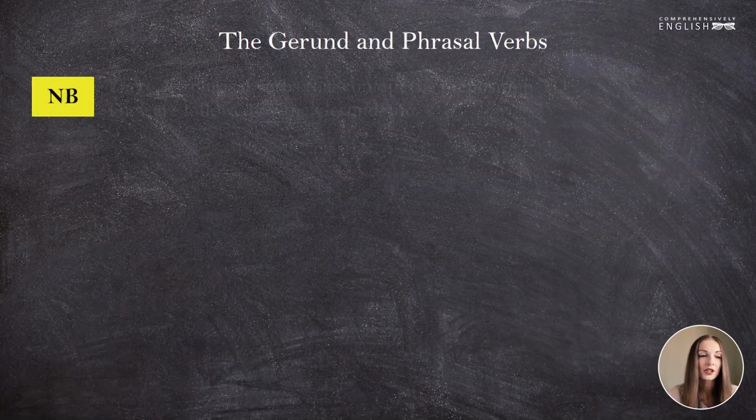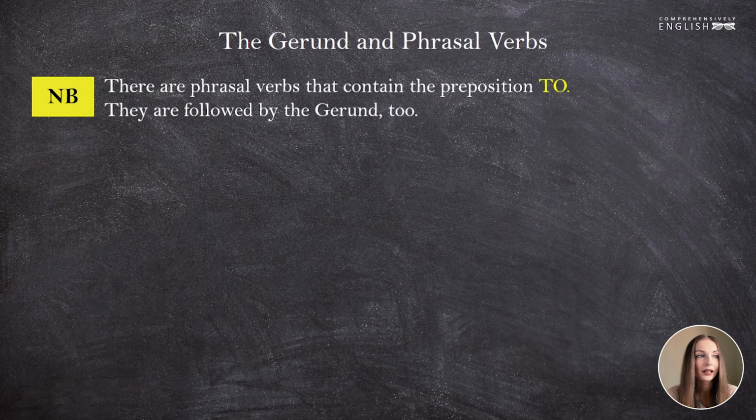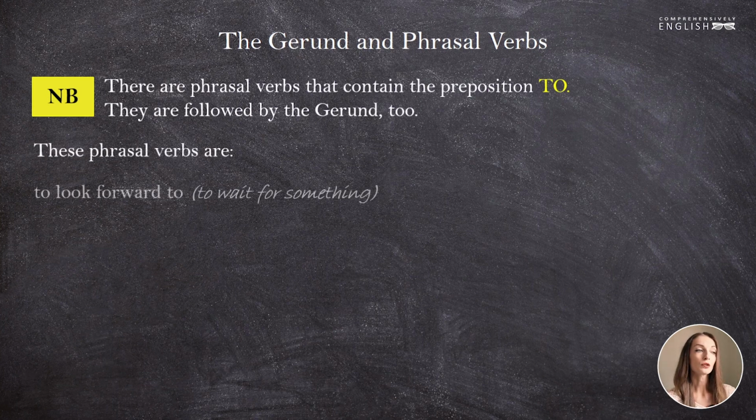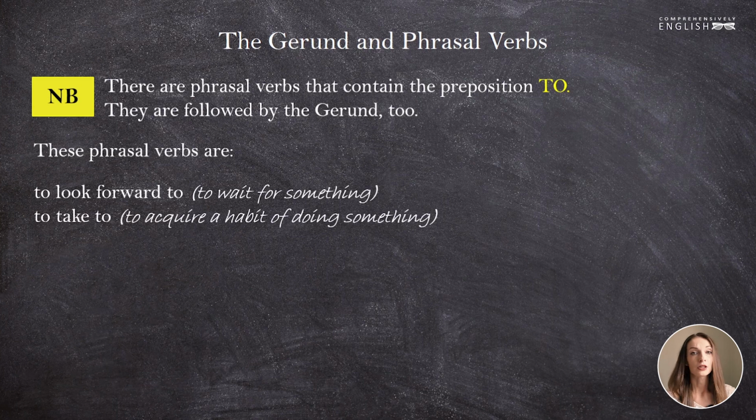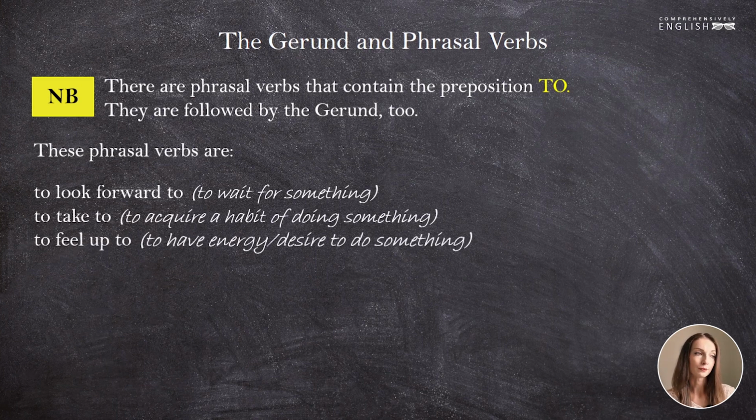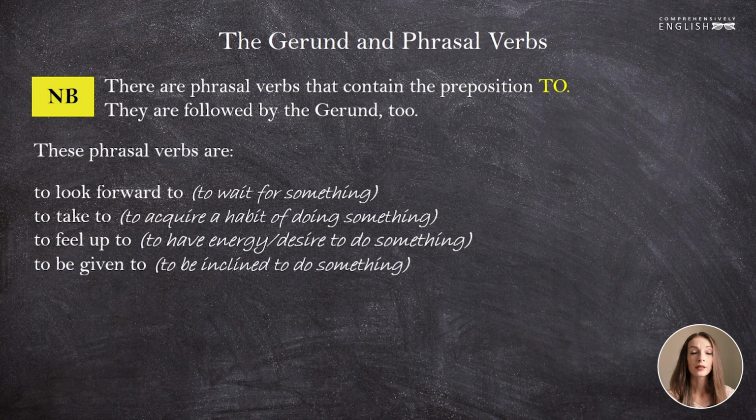There are phrasal verbs that contain the preposition to, and they are followed by the gerund. These phrasal verbs are: to look forward to, that means to wait for something. To take to means to acquire a habit of doing something. To feel up to means to have energy or desire to do something. To be given to means to be inclined to do something.